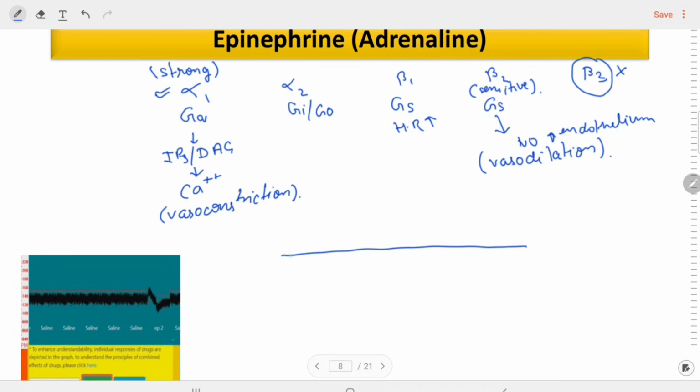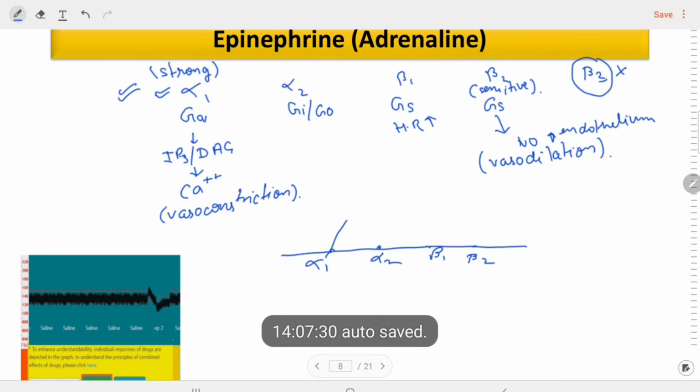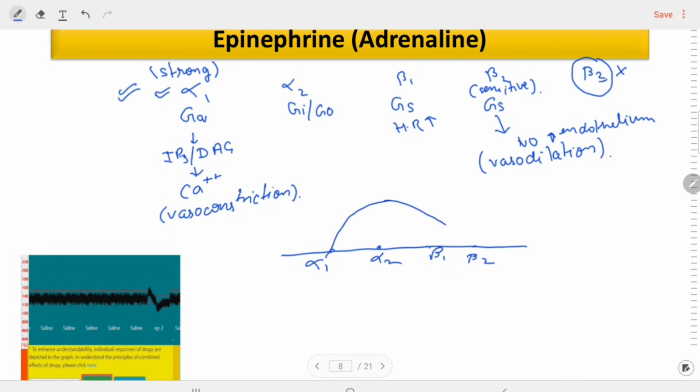First, adrenaline will activate the alpha 1 receptors. So alpha 1 is activated, BP increases, but after some time the drug is going to be metabolized in the body. Because of the metabolization, the amount of drug decreases in the body. BP is coming down,